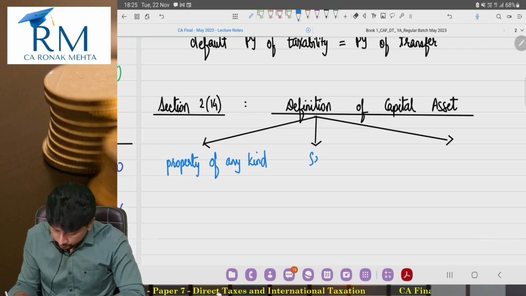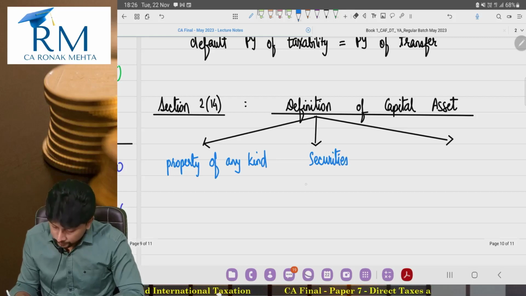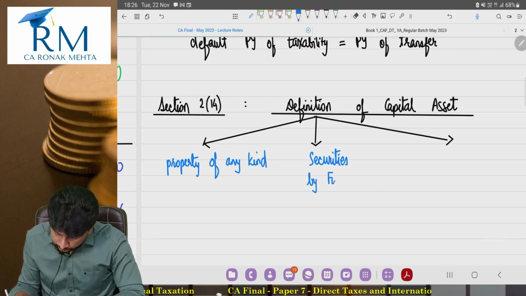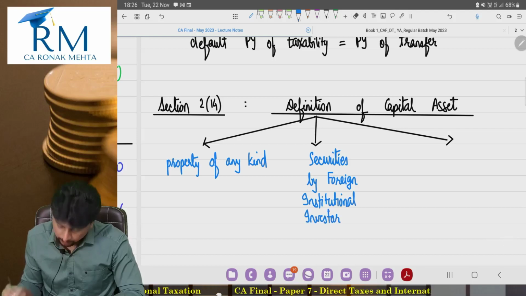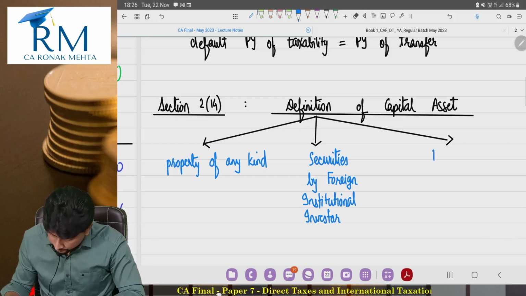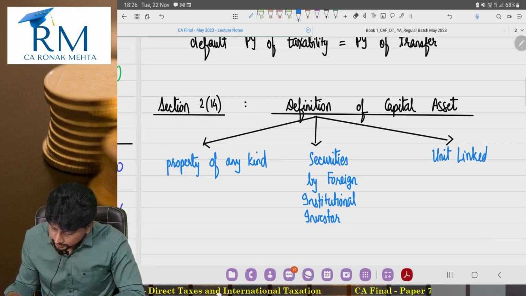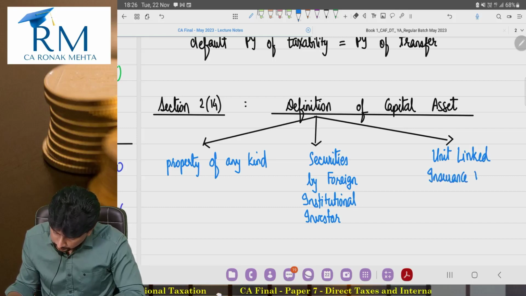Second, it says securities which are held by a foreign institutional investor. And third, something called ULIP, unit linked insurance policy.